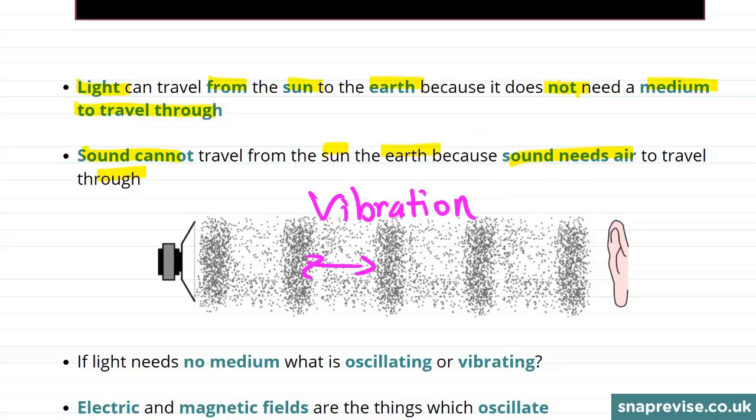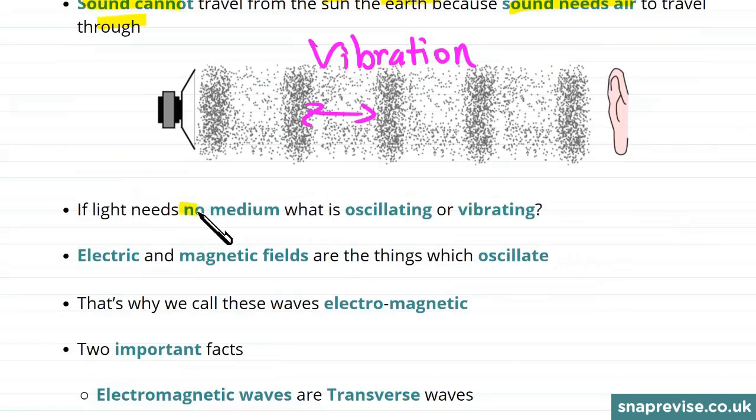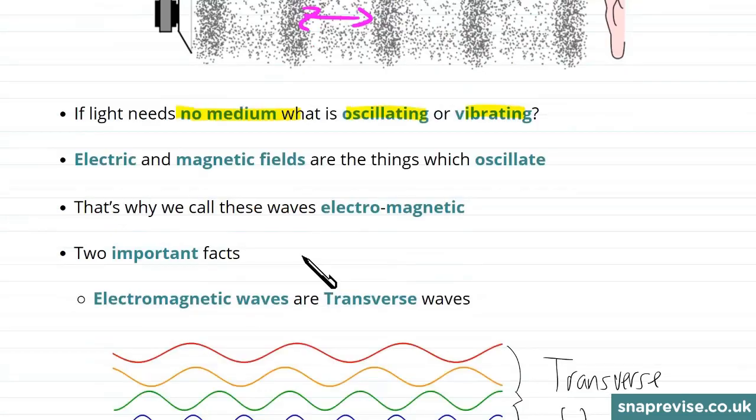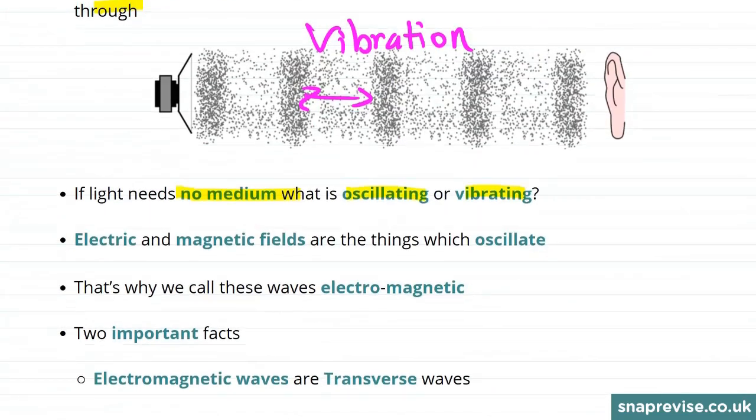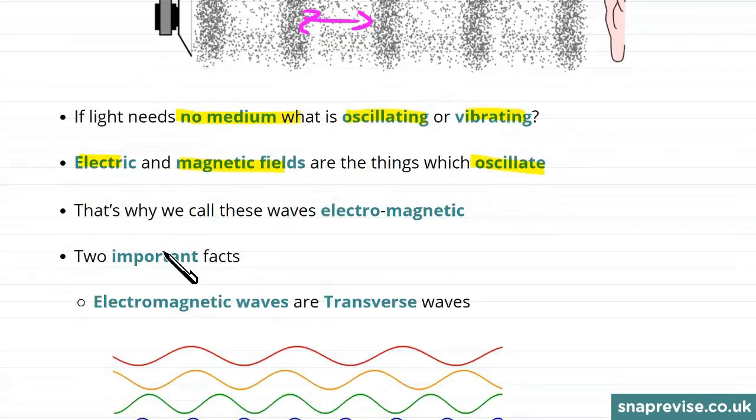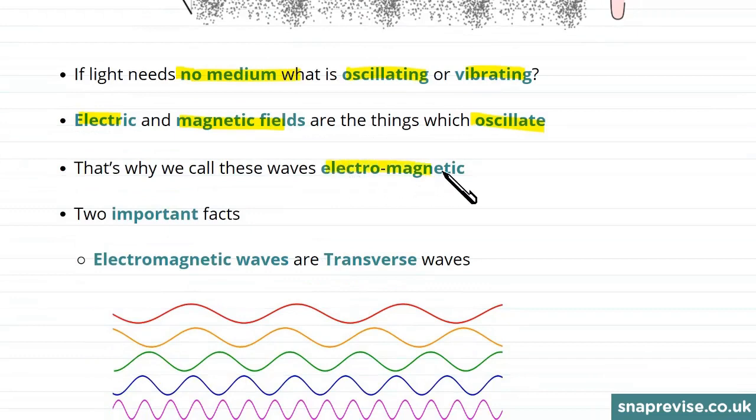Now, our definition of a wave involved vibrations. We said that waves were vibrations or oscillations which transferred energy from one place to another. So if light doesn't need a medium, what is it that's oscillating or vibrating? It turns out that the things which are oscillating are quite abstract quantities. They're called electric and magnetic fields. And again, these are the things which oscillate. And it's because it's the electric and magnetic fields that are oscillating that we call these waves electromagnetic waves.